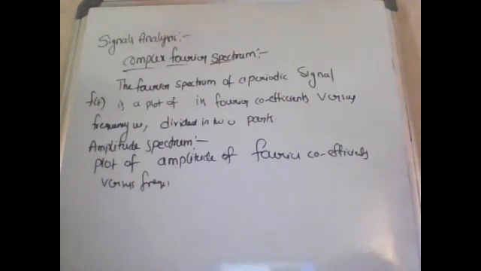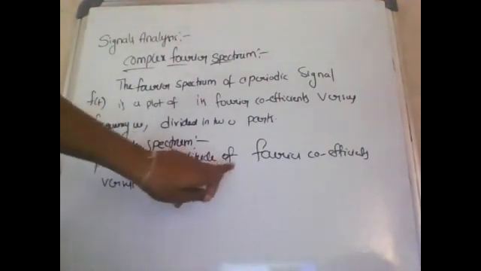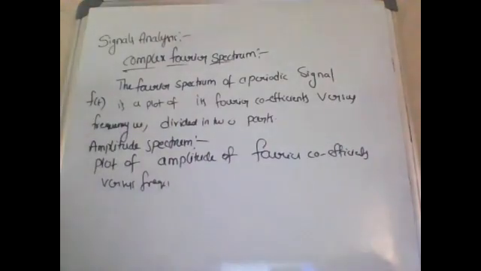The Fourier spectrum of a periodic signal f of t is a plot of its Fourier coefficients versus frequency, divided into two parts: the amplitude spectrum and the phase spectrum. The amplitude spectrum is the graph between the amplitude of Fourier coefficients versus frequency. Next, what is the phase spectrum?